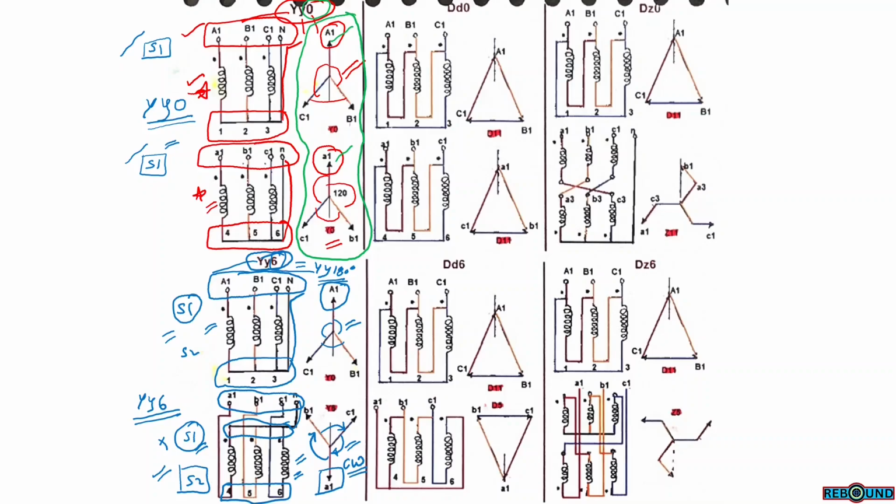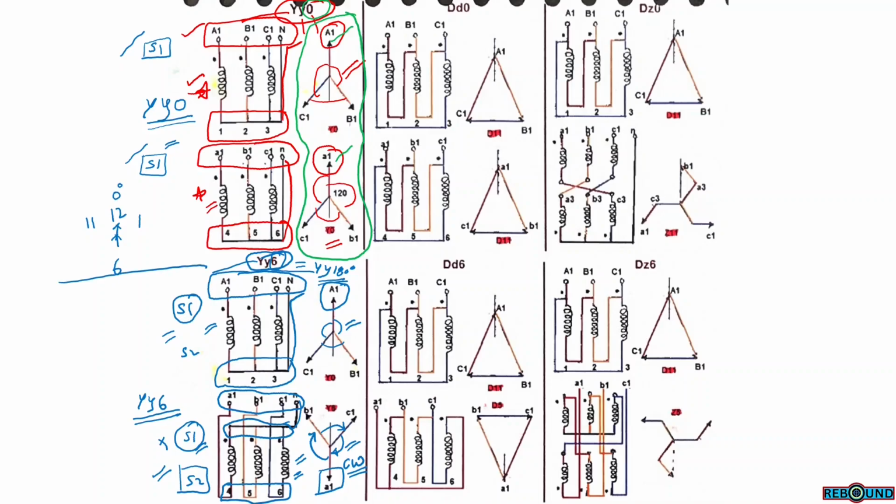These numbers 0 and 6 can be considered as clock numbers: clock of 0, clock of 6, clock of 1, clock of 11. This 0 means we can consider it as 12. When the voltages of primary and secondary are both aligned in the same direction, that can be considered as 0 degree.